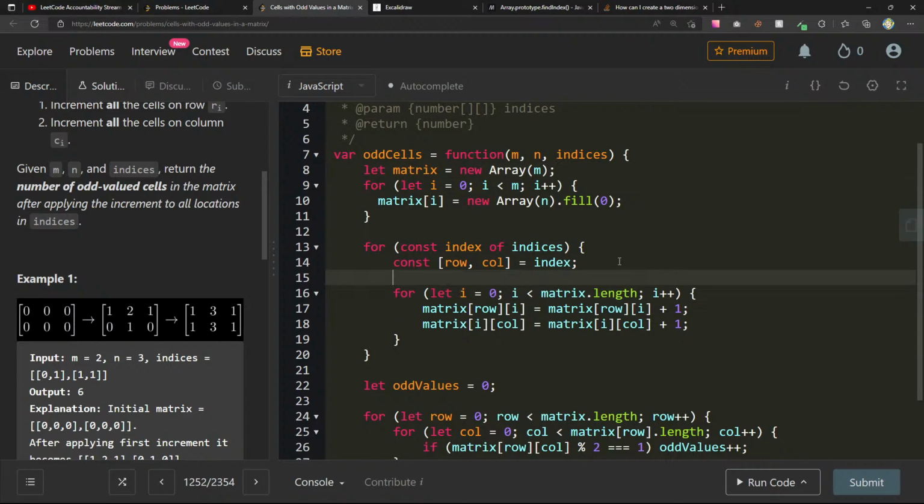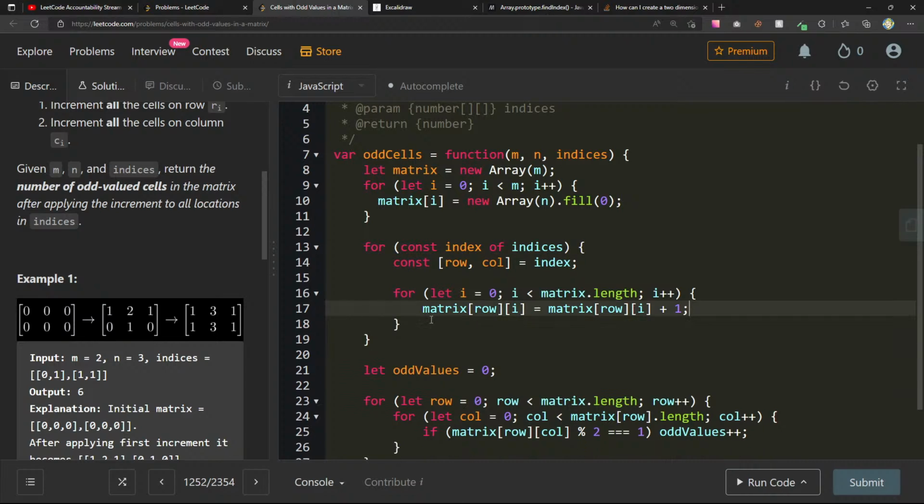Oh, but wait, because it's going to be different, right? Because the row, oh, that's weird. I would have almost expected it to go out of bounds, but yeah, we'll need two separate ones here.